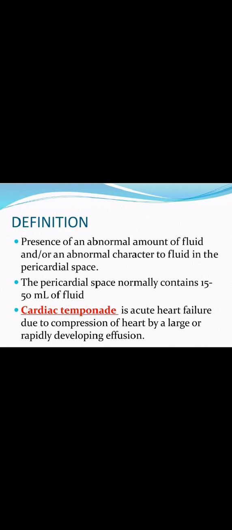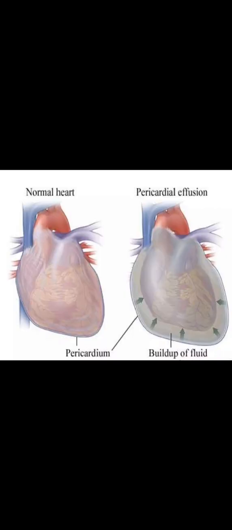First we can see the definition of pericardial effusion. Presence of abnormal amount of fluid within the pericardial space is called pericardial effusion. Normally the pericardial space contains 15 to 50 ml of fluid. Cardiac tamponade is acute heart failure due to compression of heart by a large or rapidly developing effusion.